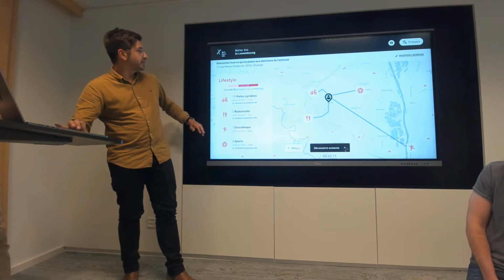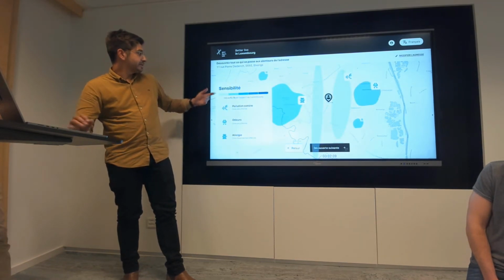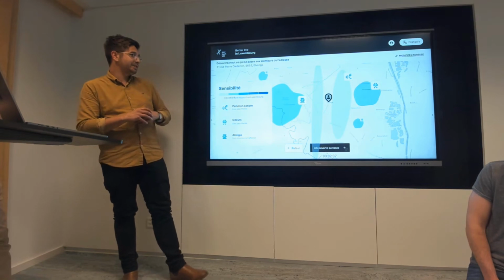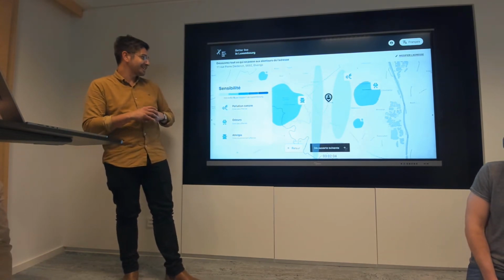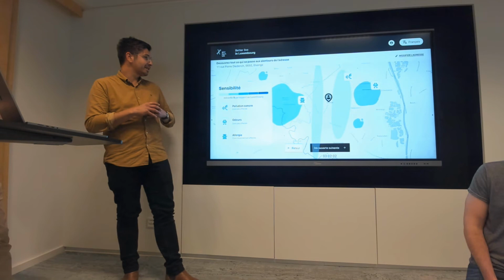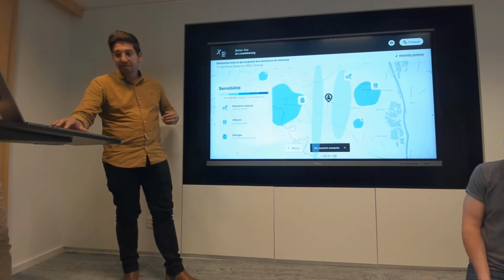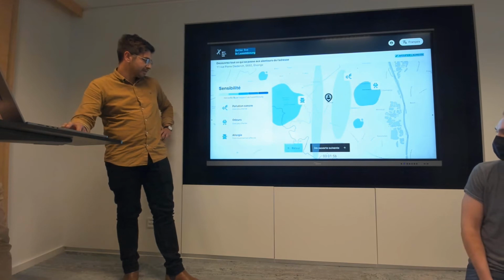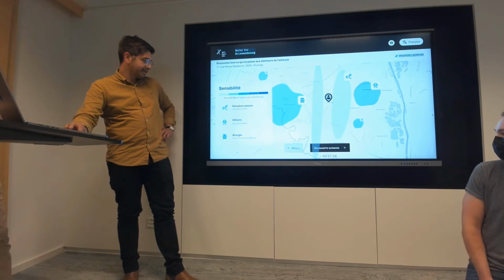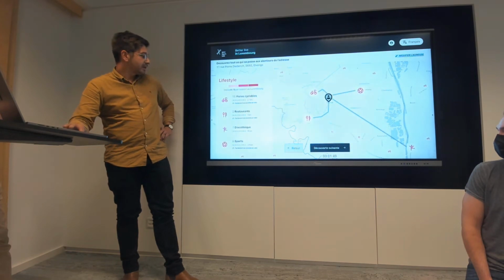And also, it's more about accessibility. It's more about what you are sensitive to. So the noise, the odor, the allergies eventually. And what else do we have?